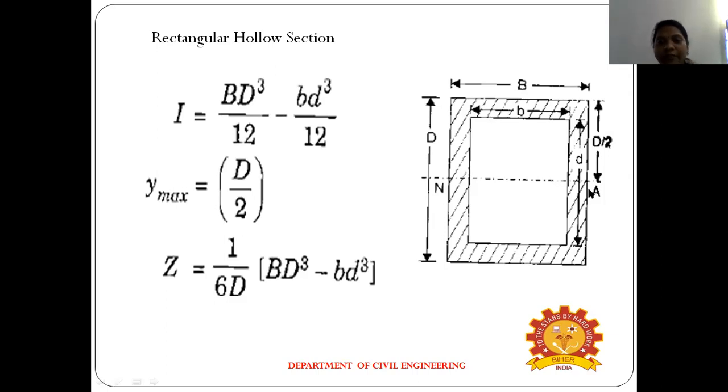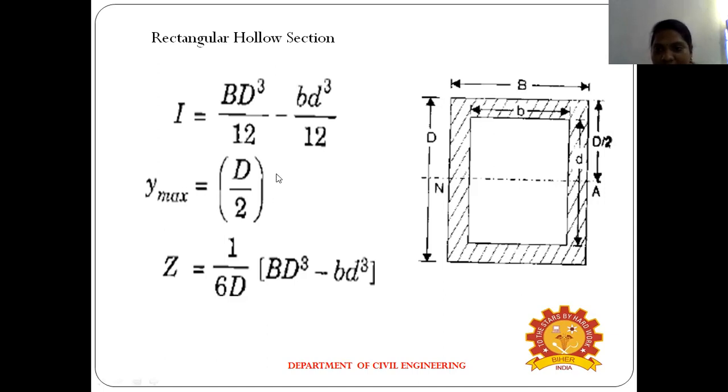First, write the formula for the rectangular hollow section modulus. Section modulus means Z, where Z equals I divided by y max. First you write the I formula: bd cube divided by 12 minus bd cube divided by 12. It is a hollow section, so the first term uses the outside breadth and depth, bd cube divided by 12, minus the inner breadth and depth, bd cube divided by 12. That is the moment of inertia.